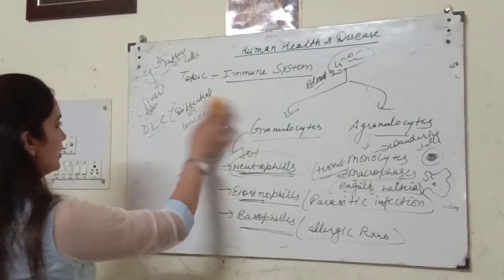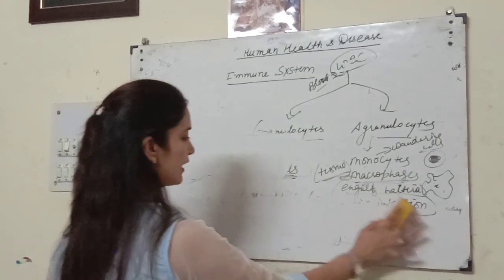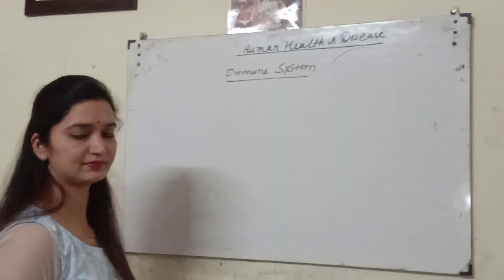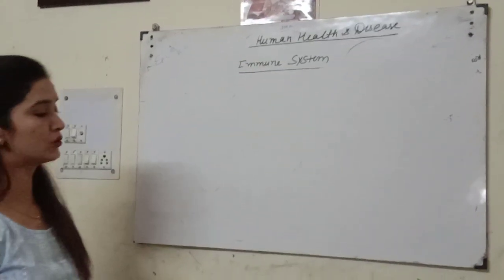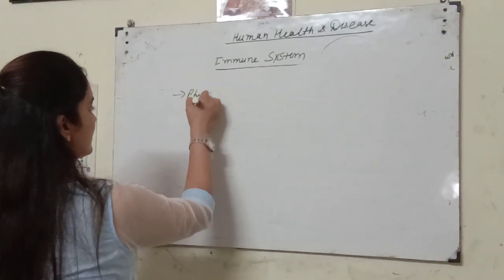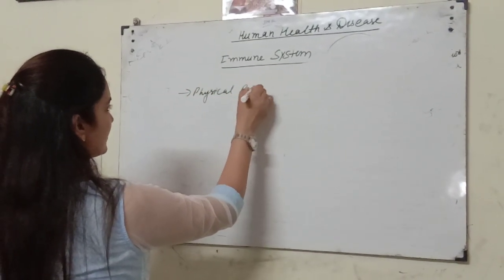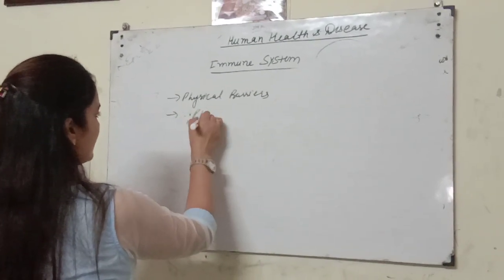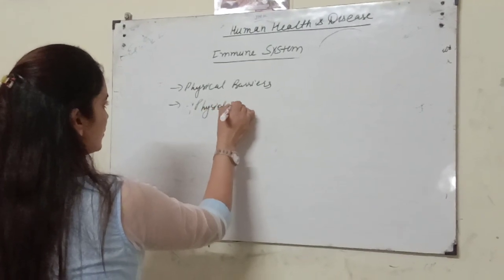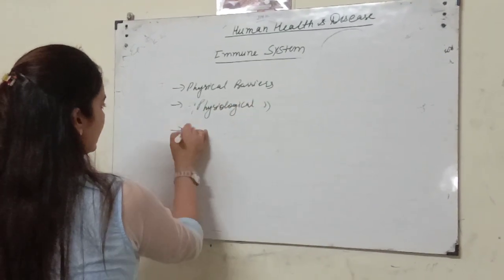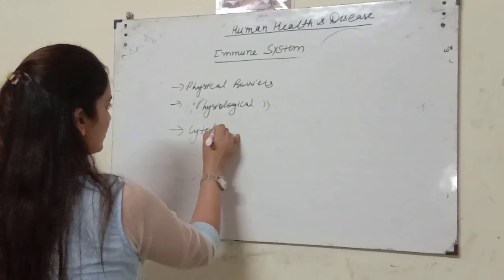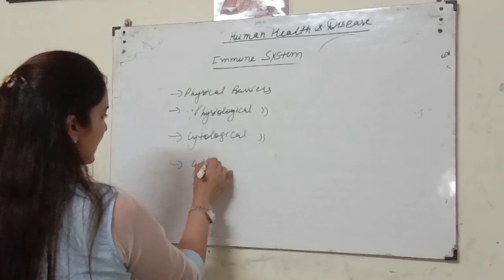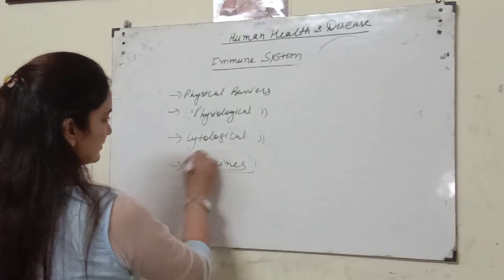So students, we have done physical barriers, which include skin and mucous membrane, then we have discussed physiological barriers, then we have discussed the cytological barrier, and next we are coming to cytokine barriers.